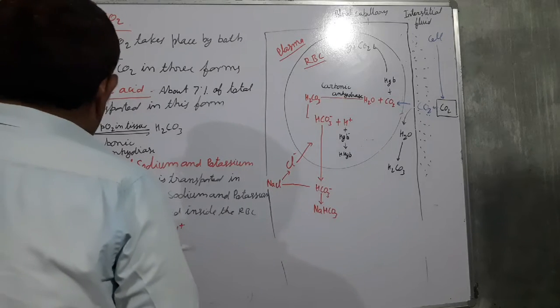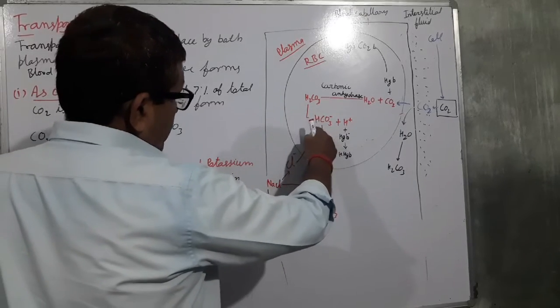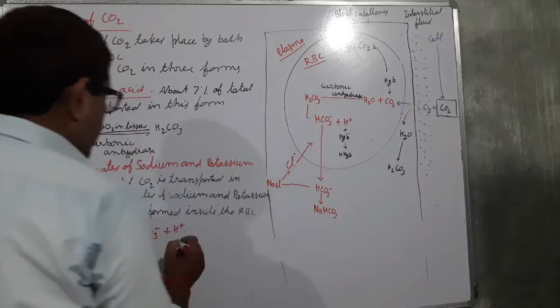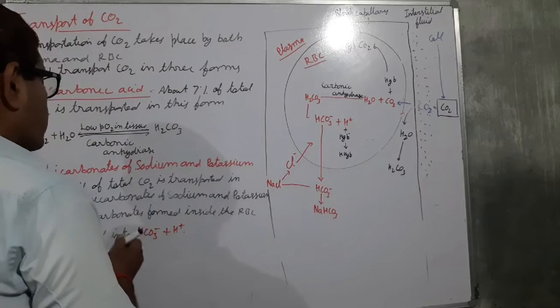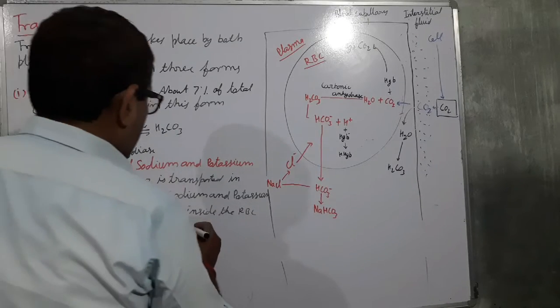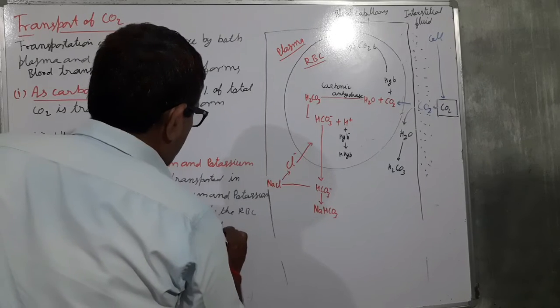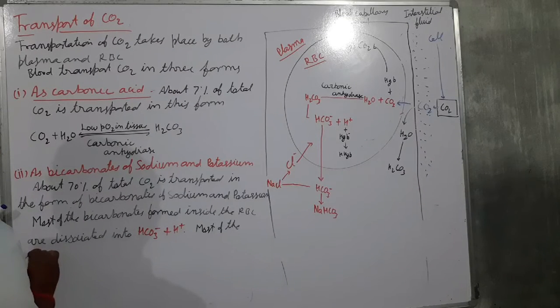Most of the bicarbonate diffuses from the RBC into the plasma.